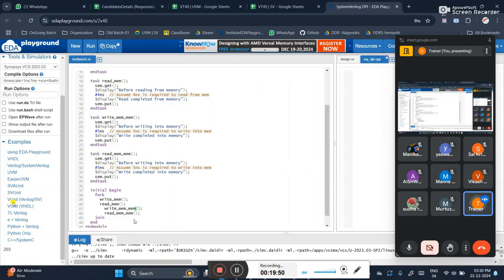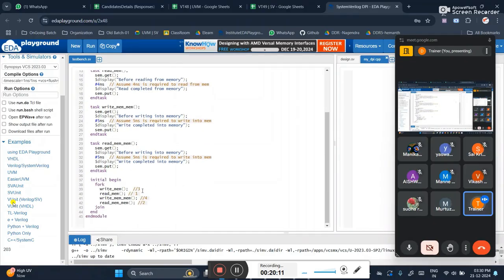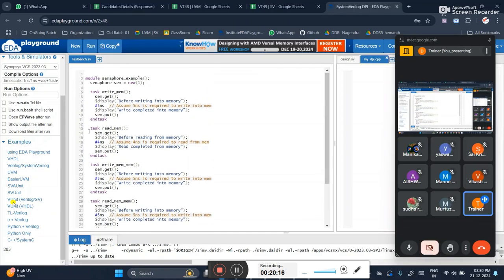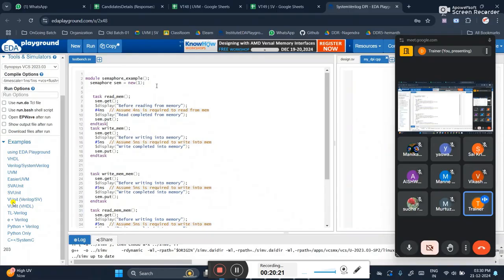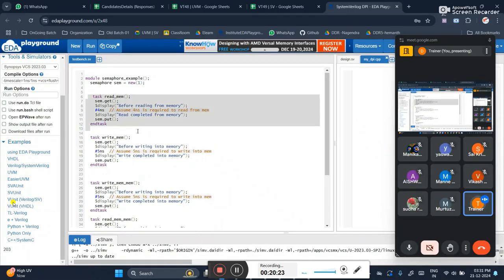So four tasks you are calling, but the point is, with the semaphore, I don't want them to execute sequentially. I only want that read memory should get executed first, then this one second, this one third, and this one fourth. Now again, I can't go and change all the delays, right? With the help of semaphore, I can first write the read memory task here, so first this particular task will get executed.